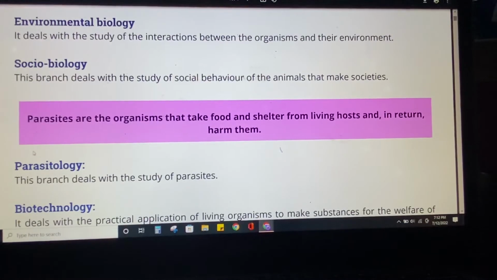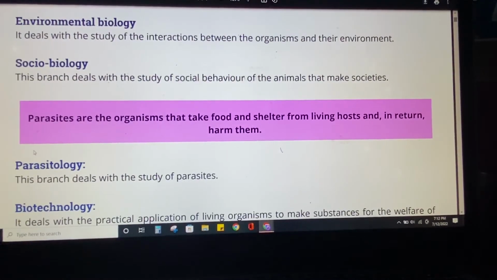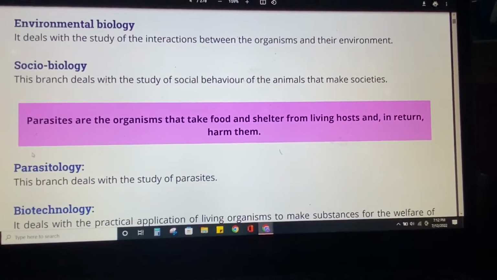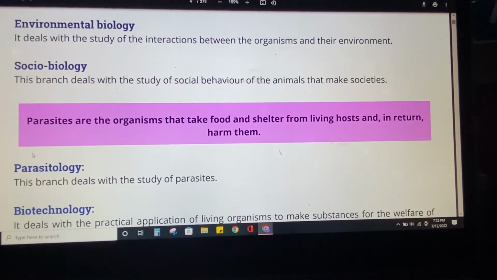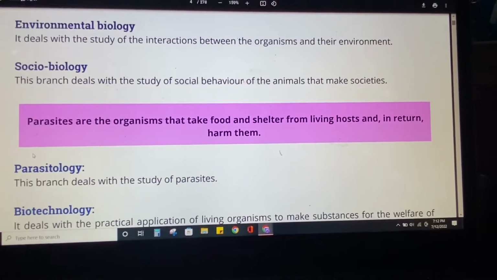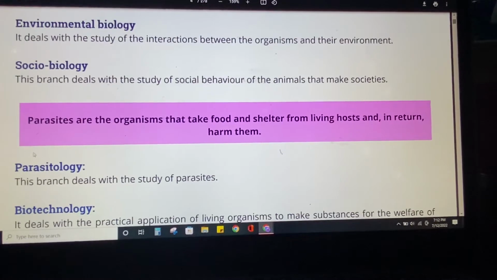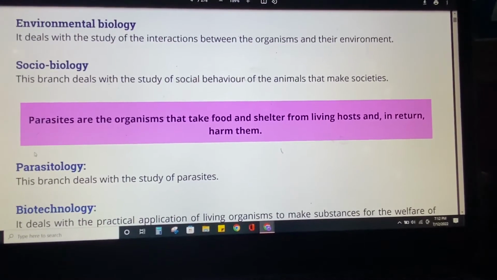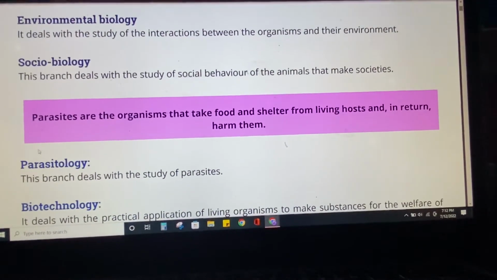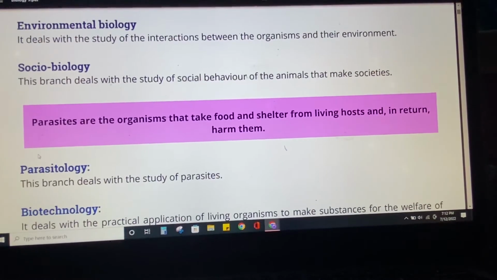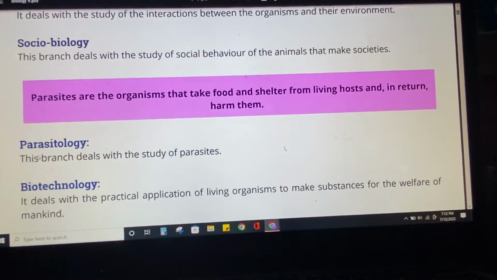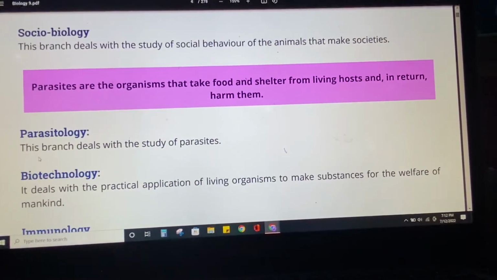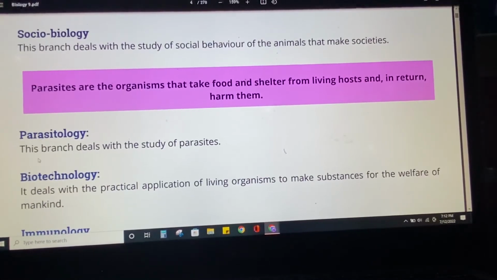Parasites are the organisms that take food and shelter from living hosts and in return harm them. The parasites which live inside of you get their food from you, and in return they are harmful for you. Parasitology is a branch that deals with the study of parasites that harm you.